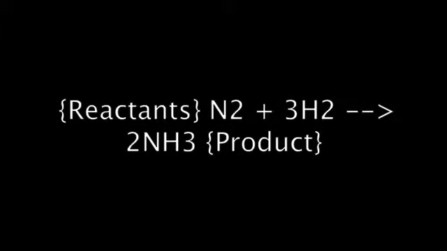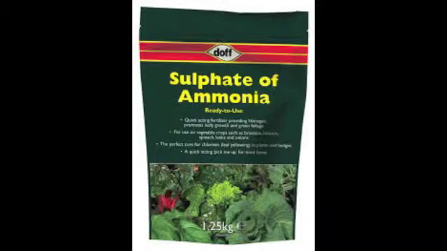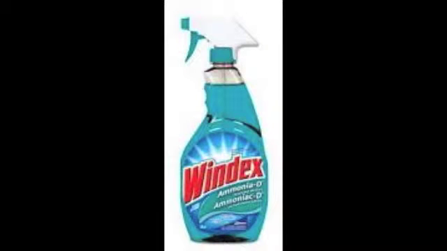An example of a product of a synthesis reaction would be ammonia. If you look at the chemical equation for ammonia, on the left side you have nitrogen plus hydrogen is equal to ammonia. Nitrogen and hydrogen are single elements and ammonia is a complex compound. That means that without the synthesis reaction, products that use ammonia such as cleansing products, detergents, and fertilizers would not exist.